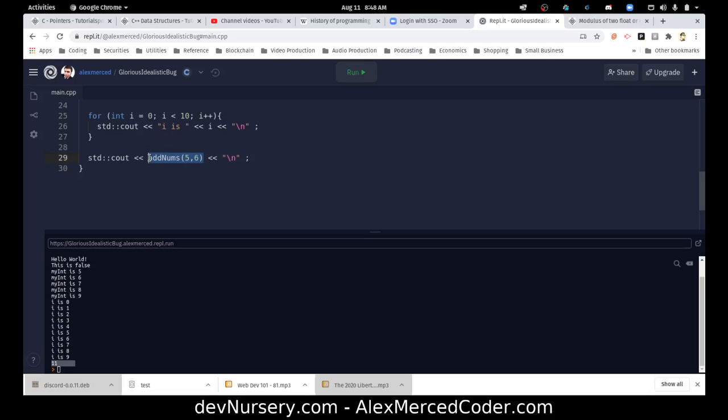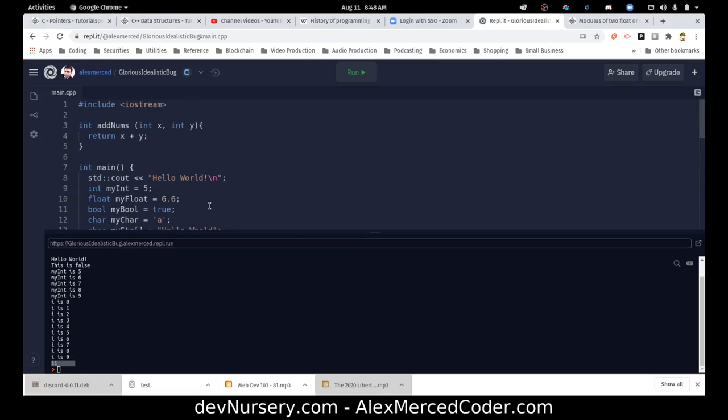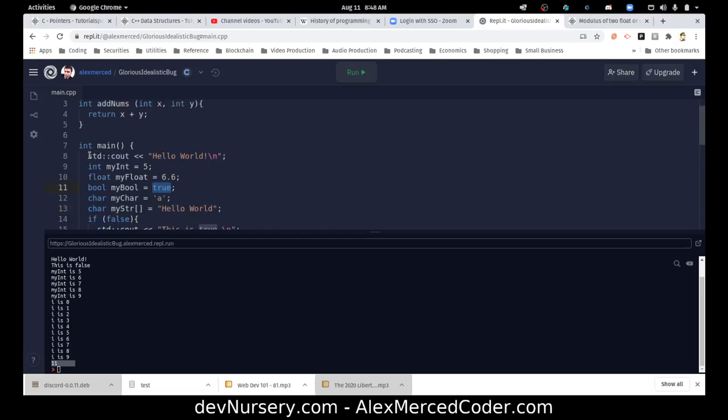Nothing all that different, really. So far the only real big difference is the fact that now we do have a value of true and false instead of having to use zeros and ones, and that the standard way of outputting stuff to the console is using this. So I'm going to leave that there.